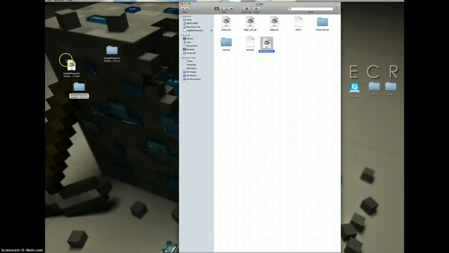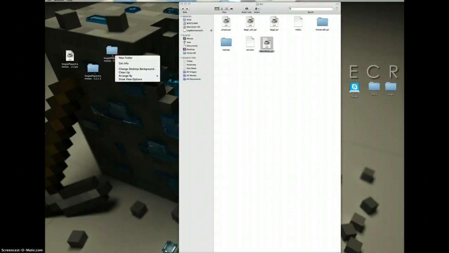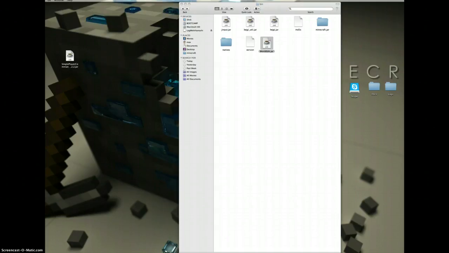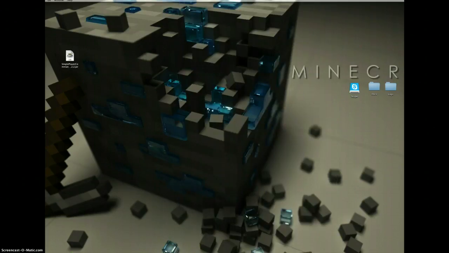When you have done that, you can remove these two. Move to trash. Okay.